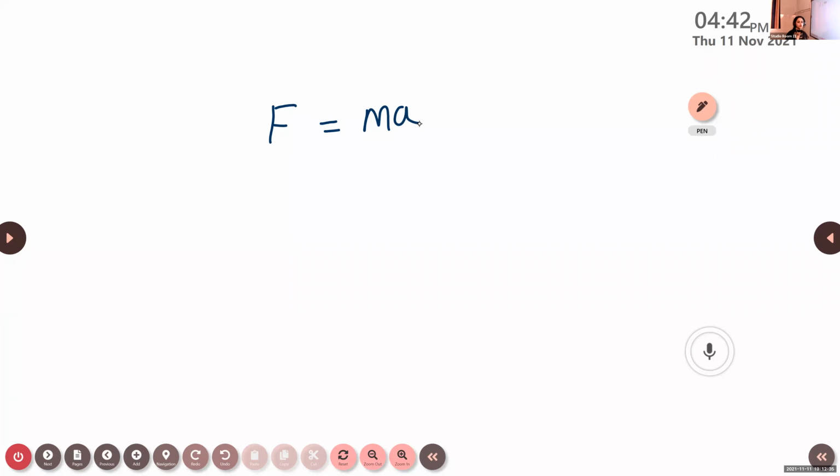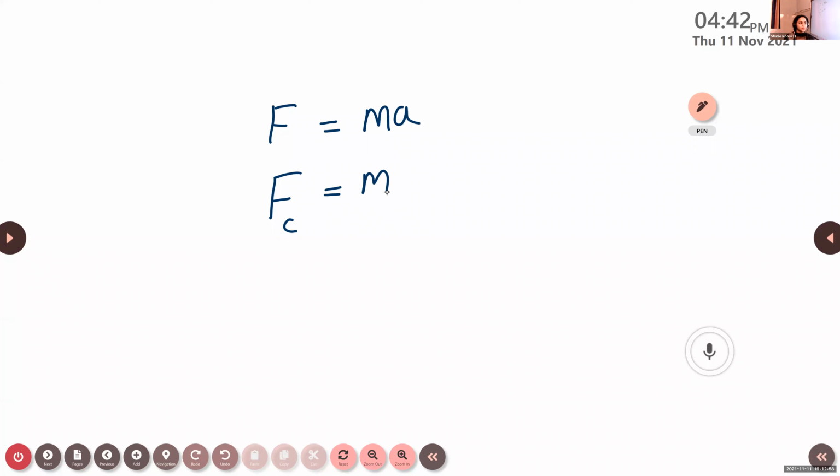This is the general equation for calculating any kind of force. The product of mass and acceleration possessed by the object is known as force. But here we consider the centripetal force. We can denote it by the subscript c, Fc. So Fc is equal to the mass of the object times the centripetal acceleration.